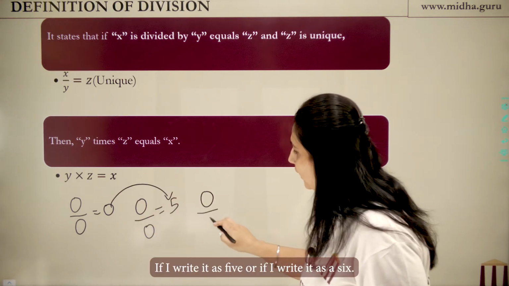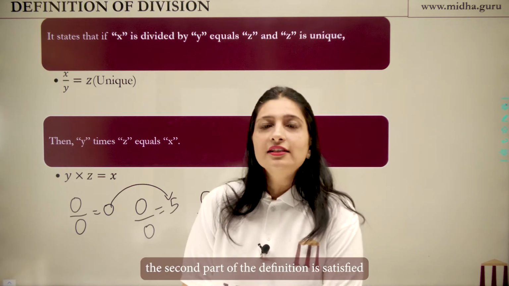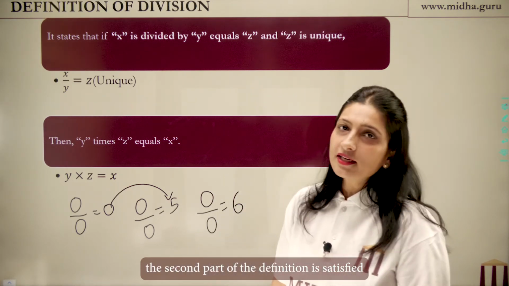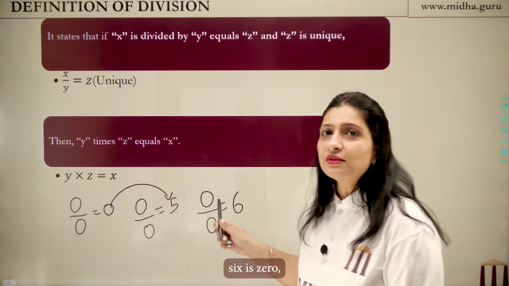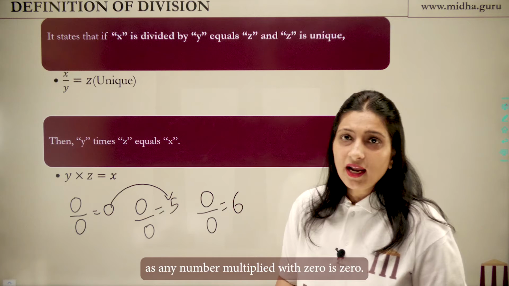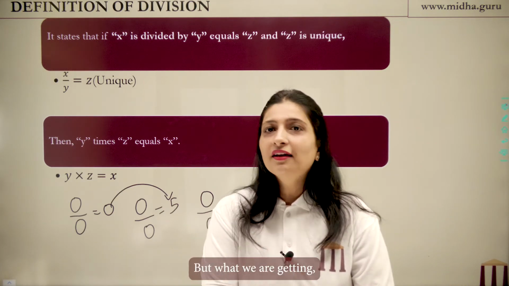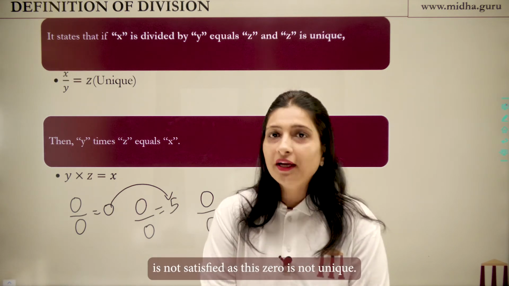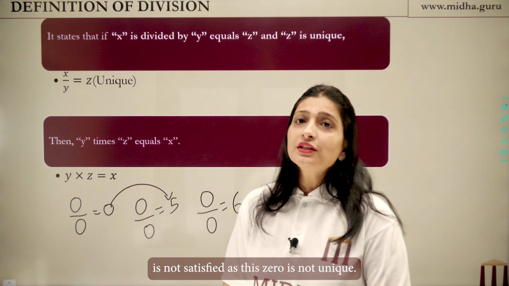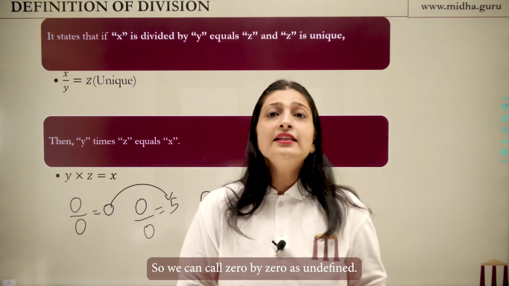If I write it as 5 or if I write it as a 6, again the second part of the definition is satisfied because 0 times 5 is 0, 0 times 6 is 0, as any number multiplied with 0 is 0. But what we are getting? We are getting that the first part of the definition is not satisfied, as this 0 is not unique. So we can call 0 by 0 as undefined.